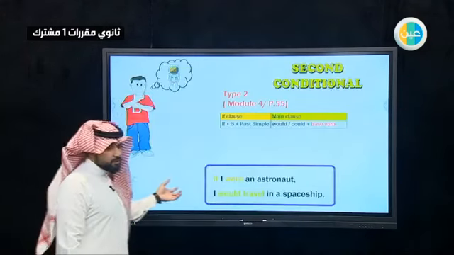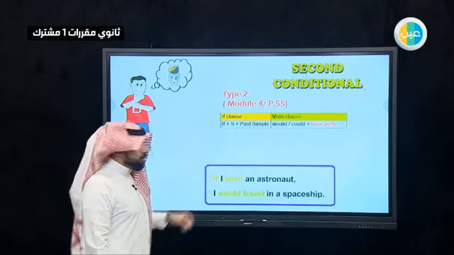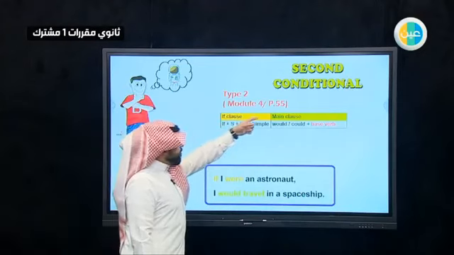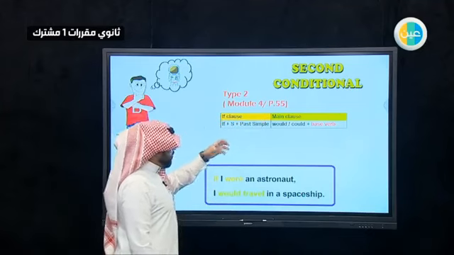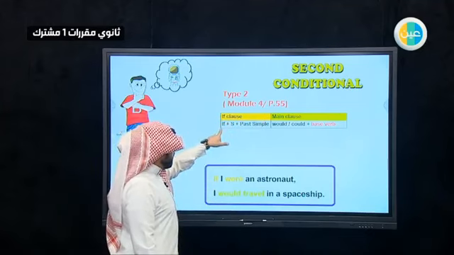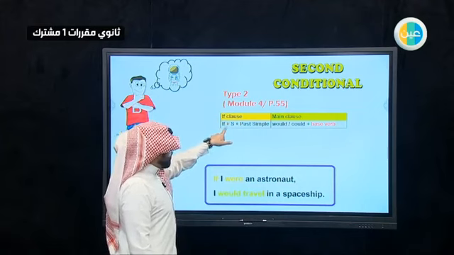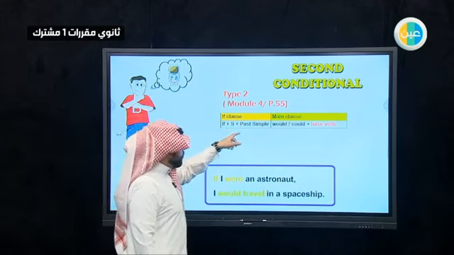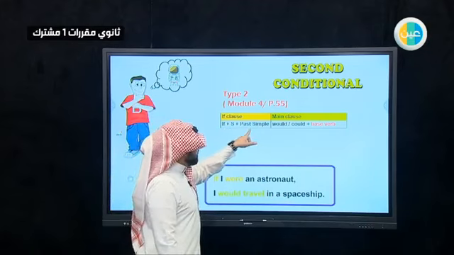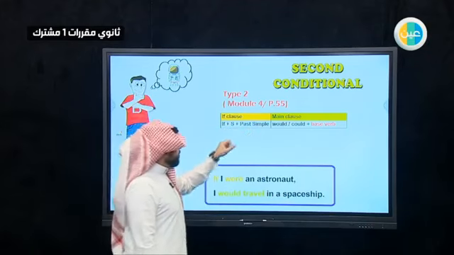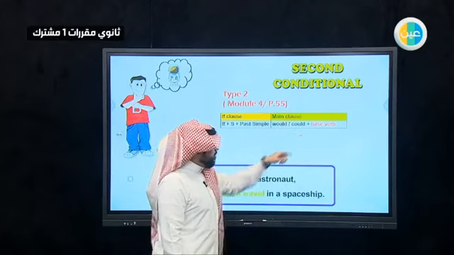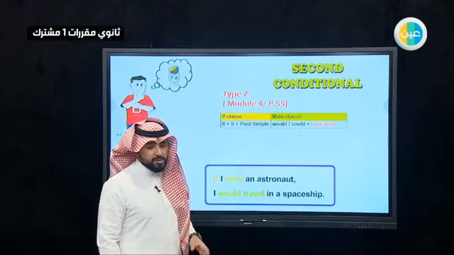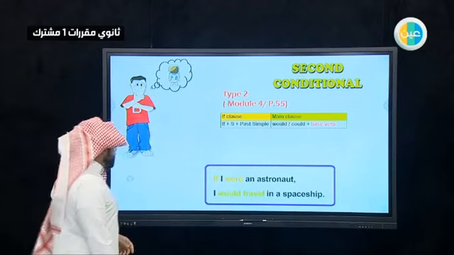This is our lesson for today. This is the new one. It's about type 2, module 4, page 55. So the rule or the form of this one: the if clause consists of if plus subject, who is doing the thing, and then the past simple. The main clause has would or could, plus the base verb. The base verb is the present verb in present tense.